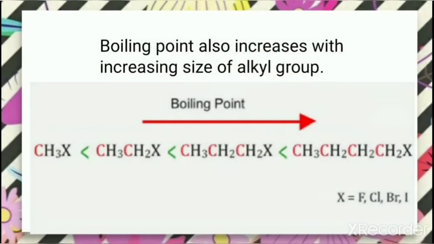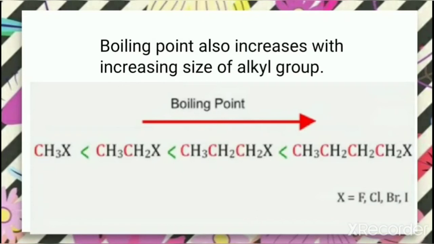Similarly, the boiling point also increases with the increasing size of alkyl group. When you look at the structures given here, in all these the same halogen atom is there, either fluorine, chlorine, bromine or iodine. But in all these cases, you can find that the number of carbon atoms, or we can say the size of alkyl group, is increasing.